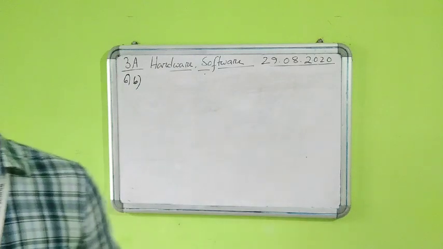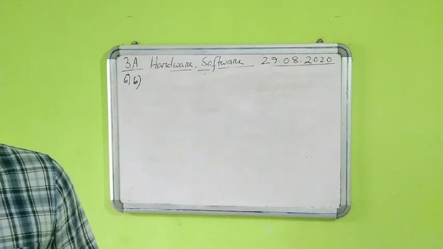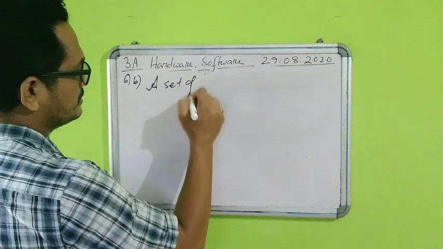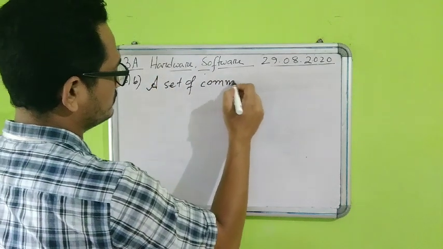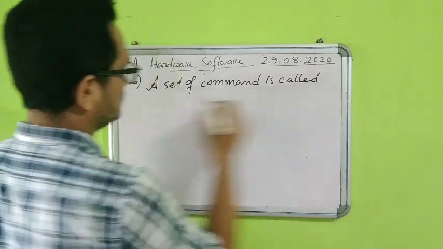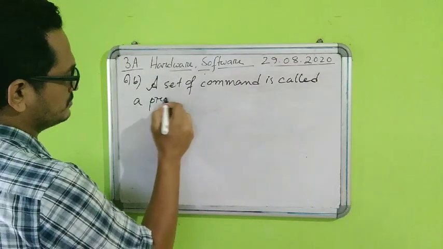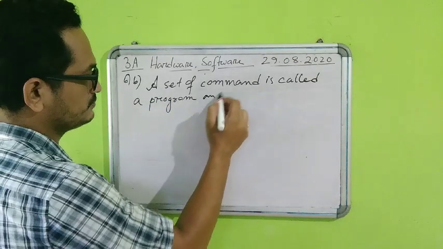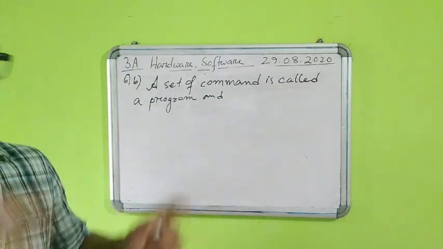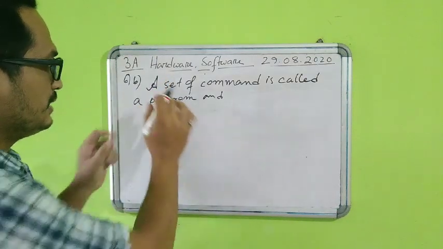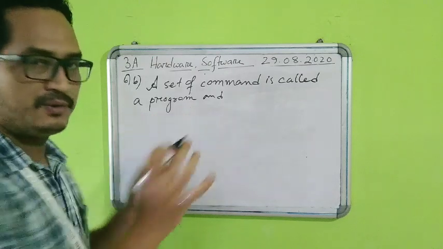So what we are going to write here, that is a set of command is called a program. And this is, you can say, one part of this. It is not the complete definition. Why? Because we are just explaining about program now.